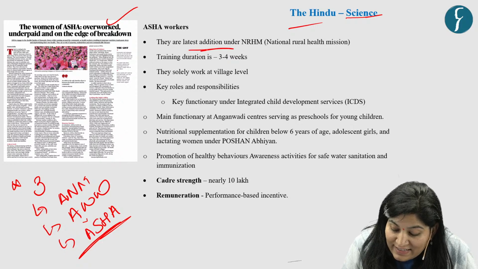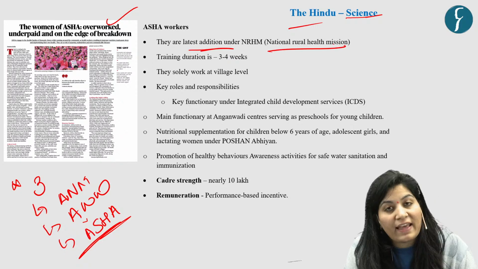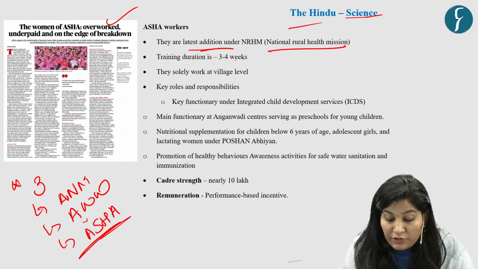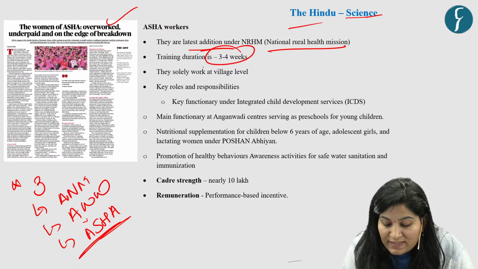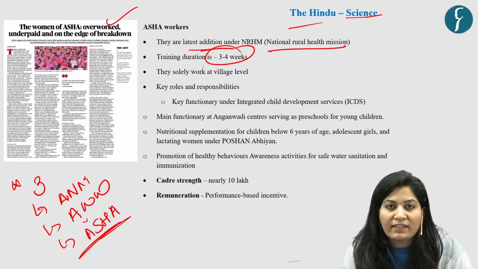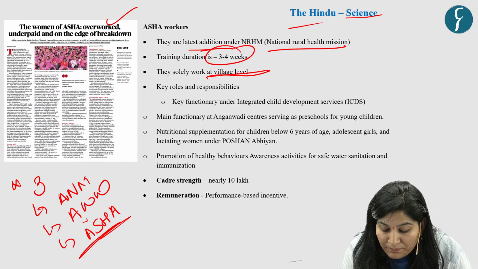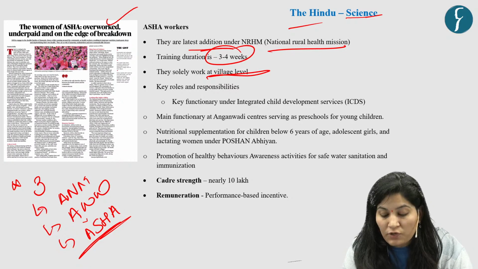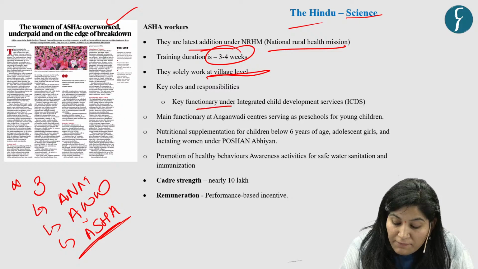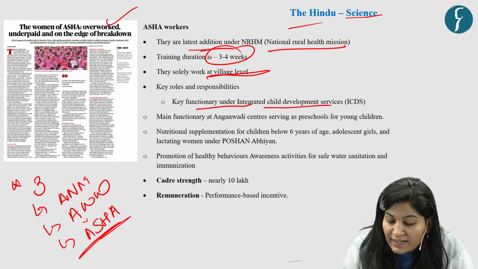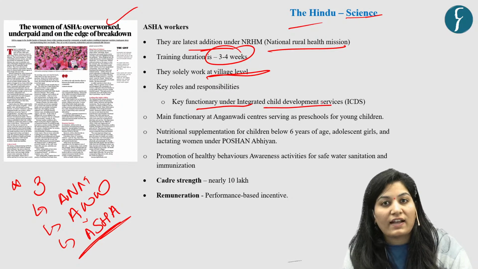They are the latest addition under the National Rural Health Mission. Training duration is 3 to 4 weeks. They work solely at the grassroots level, that is at village level. Key responsibilities and roles: key functioning under the Integrated Child Development Services, that is ICDS.